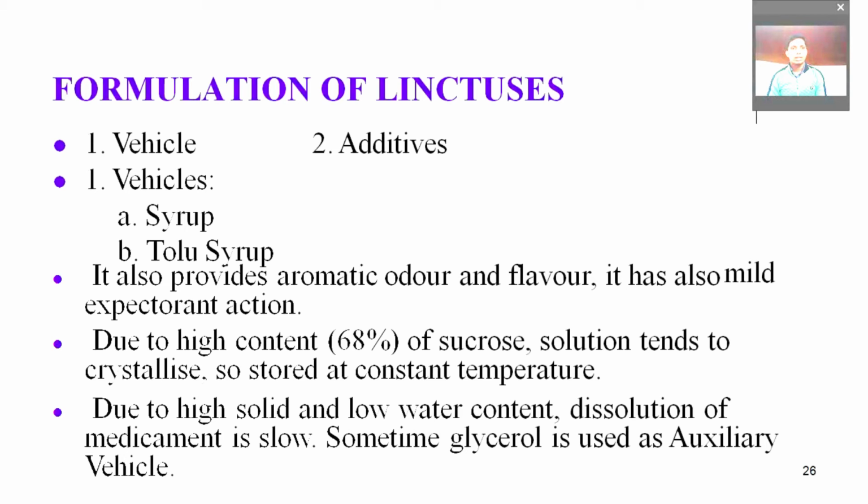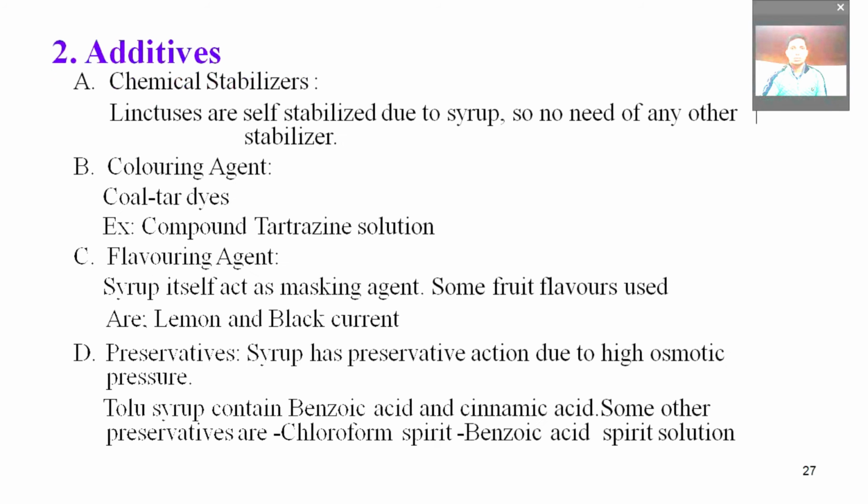Second is additives, which also provide aromatic odor and flavor. It has a mild expectorant texture. A high concentration of sucrose solution tends to crystallize unless stored at constant temperature. Due to very high solid and low water content, dissolution of the medicament is slow. Sometimes glycerin is also used.